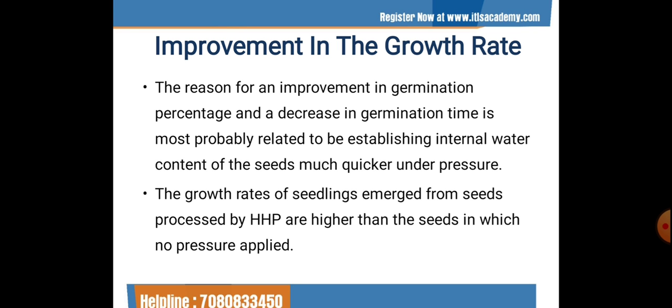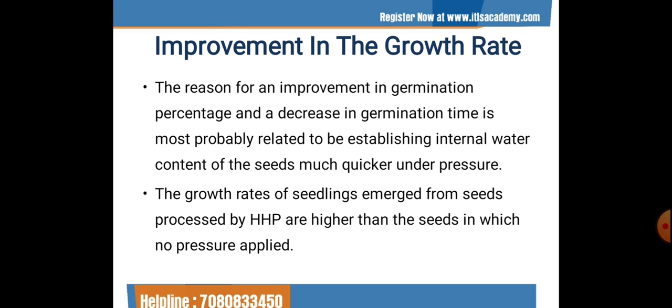The reason for an improvement in germination percentage and a decrease in germination time is most probably related to establishing the internal water content of the seeds much quicker under the pressure, which means when the internal water content can be established quicker, it may shorten the germination time, and when germination time is shorter, there will be an increase in the germination percentage.